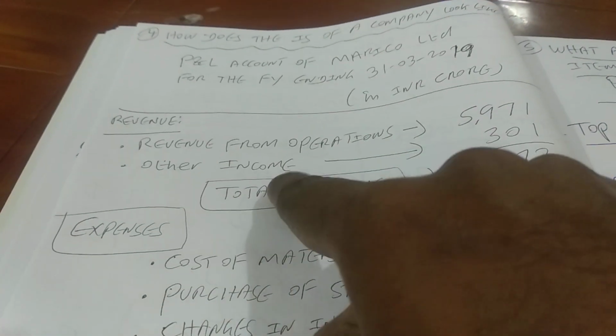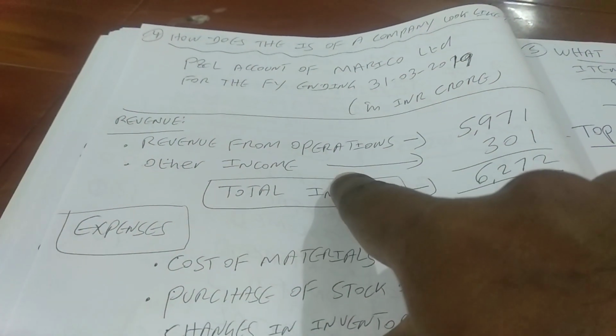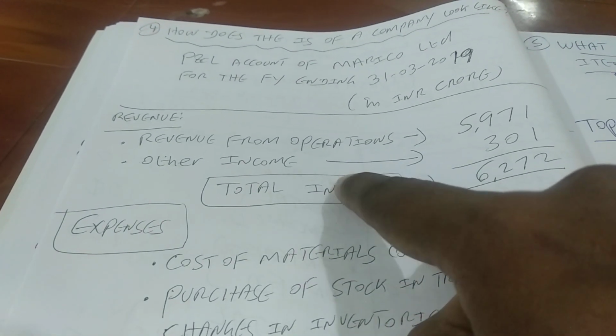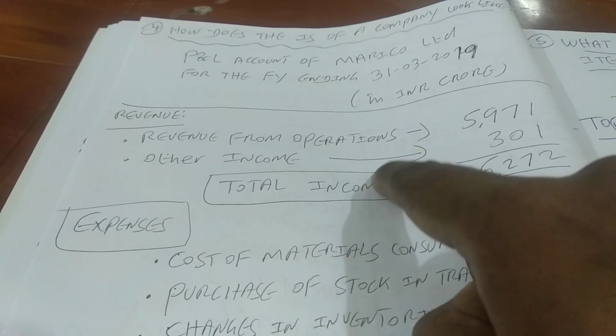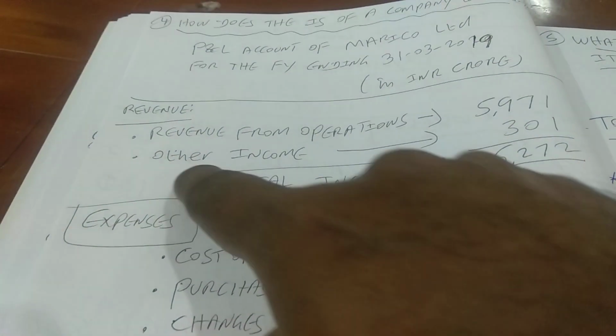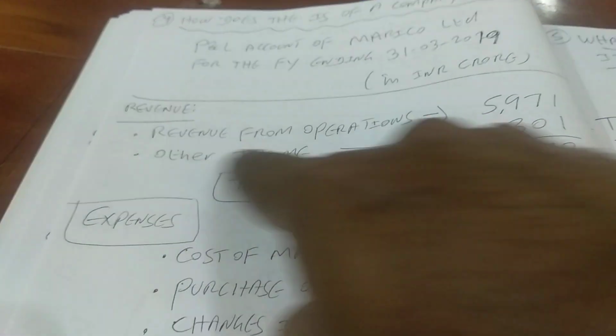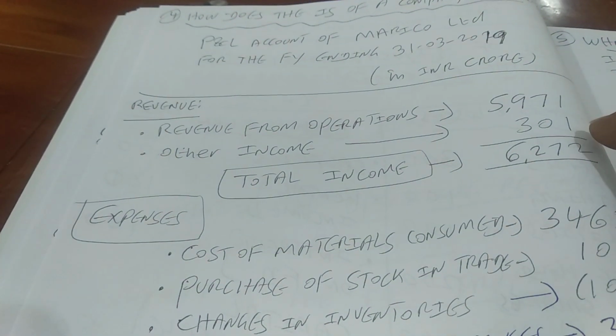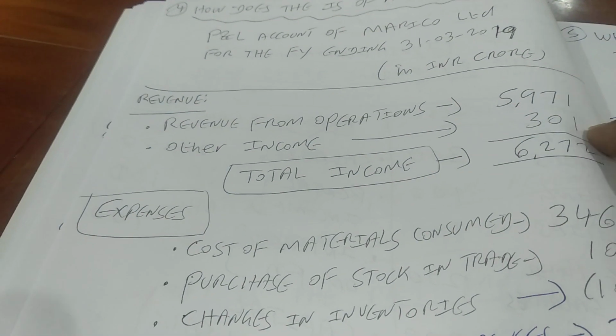With that, you add other income, otherwise known as non-operating revenue. Examples are interest on investment, dividend on investment, and gain on sale of capital assets. These come under other income, not operating income. Together the amount is 301 crores.